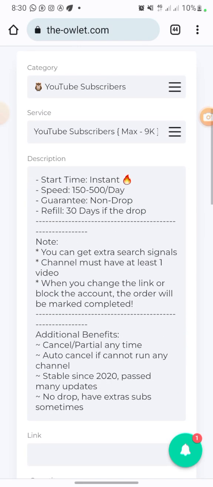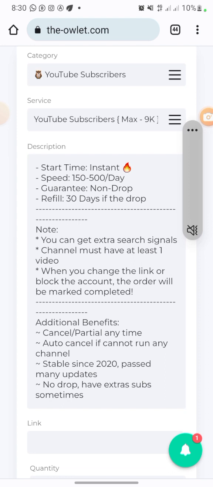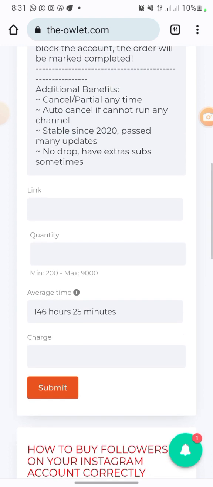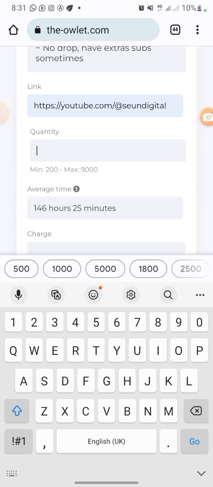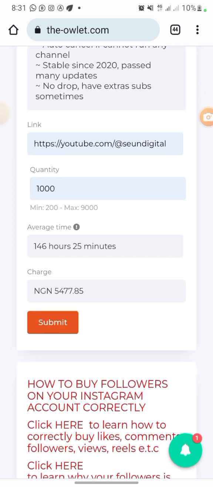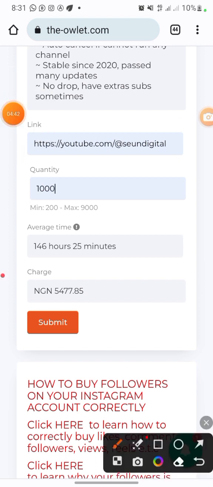All right, so right here you can see the description on what you need to do and how it's going to work for you. So start time instantly, speed 150 to 500 days. All right, then the guarantee is non-drop. All right, refill 30 days if the drop. So that's what you need to do. Then you're going to come here and put your channel link right here. Once you put your channel link, your quantity, how many you are looking for, 1,000 subscribers, it's going to give you how much you're going to be spending, which is 5,477 naira 85 kobo. All right, that's what you need to spend on this one.